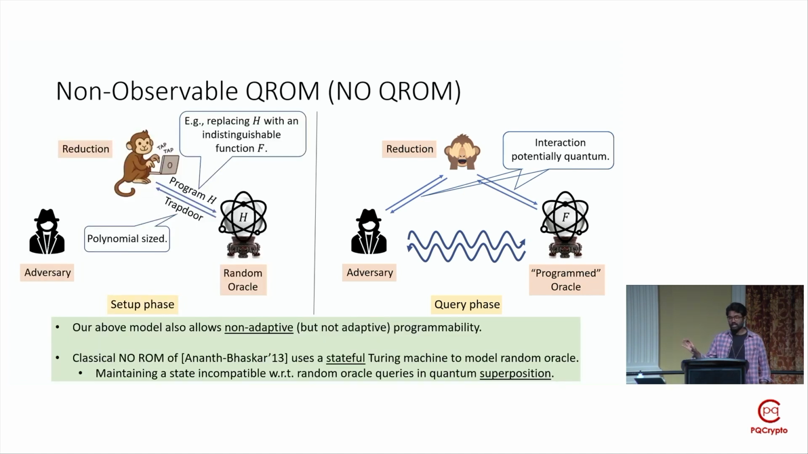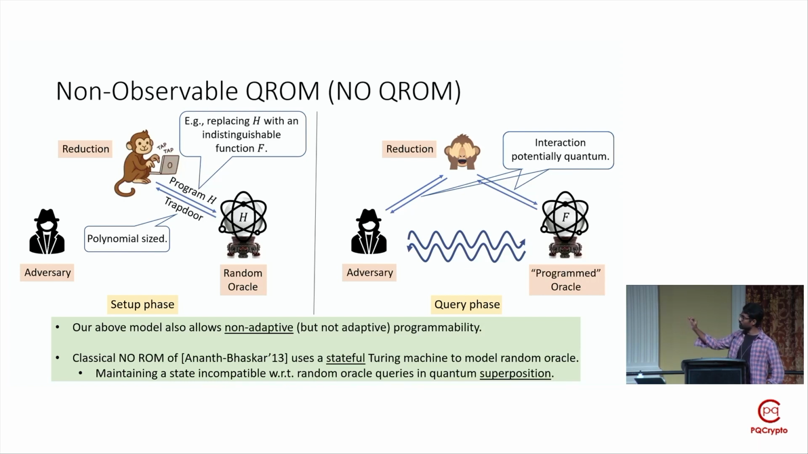So to conclude this modeling aspect, note that in our model, we do allow some limited form of programmability, which we call non-adaptive programmability. Non-adaptive because we program the random oracle, which does not depend on an adversary's random oracle queries on the fly. So we program before the adversary gets to make any queries, in the setup phase. Technically, our model should have been called the non-observable, non-adaptive programmable quantum random oracle model, or no-NAP-QROM, but we just decided to call it no-QROM for short.